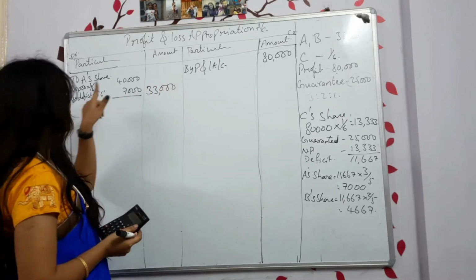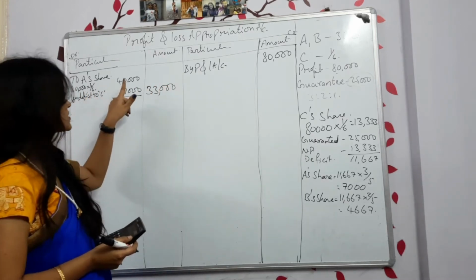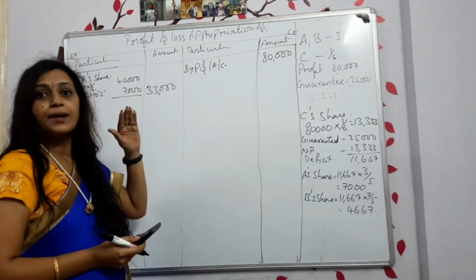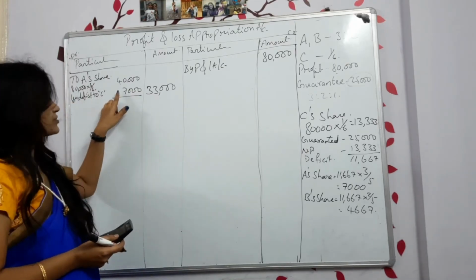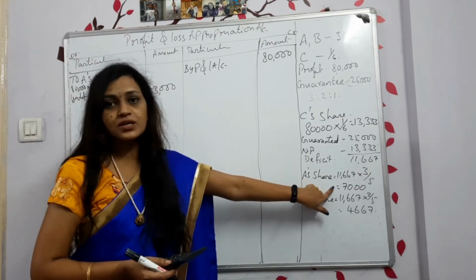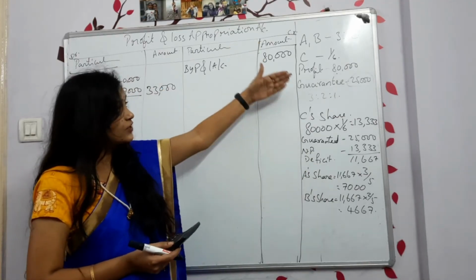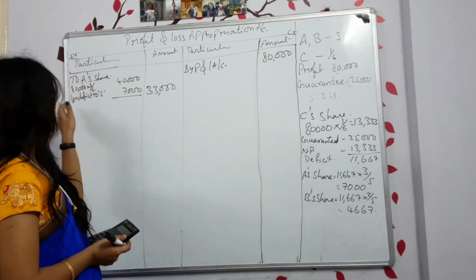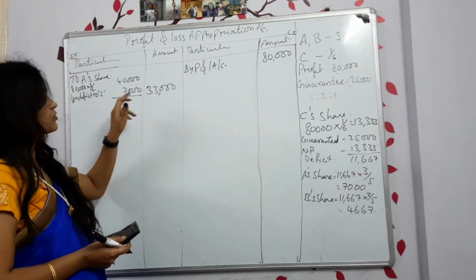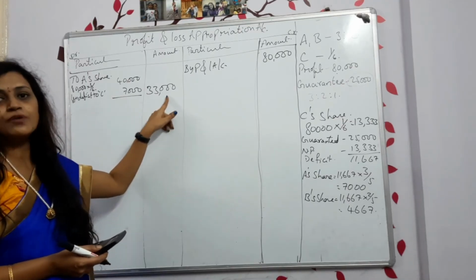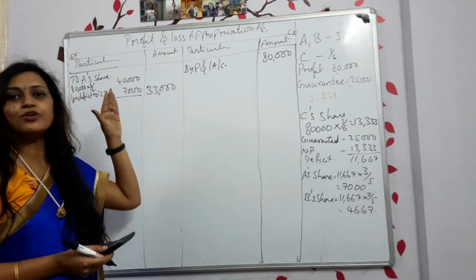His total share according to the ratio, he is supposed to get 40,000. But 7,000, here you can check it out, 7,000 A is giving to C. So if I subtract that 7,000, now he is getting a profit of 33,000 only.